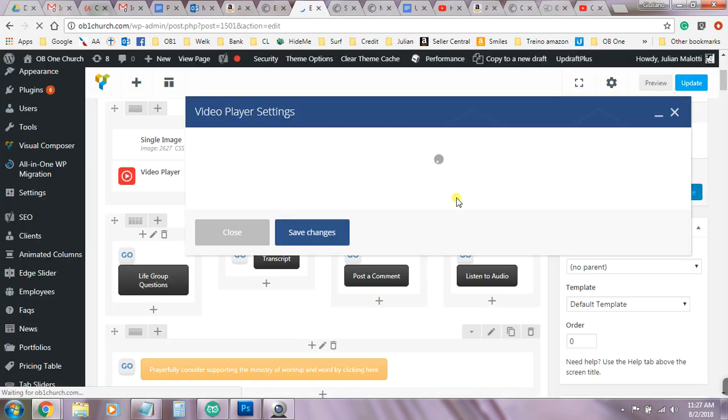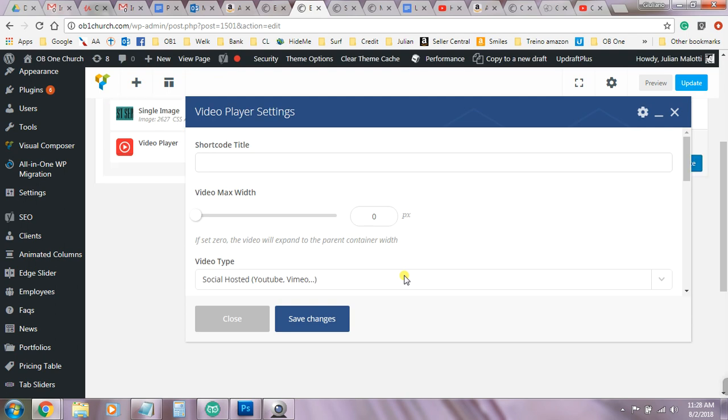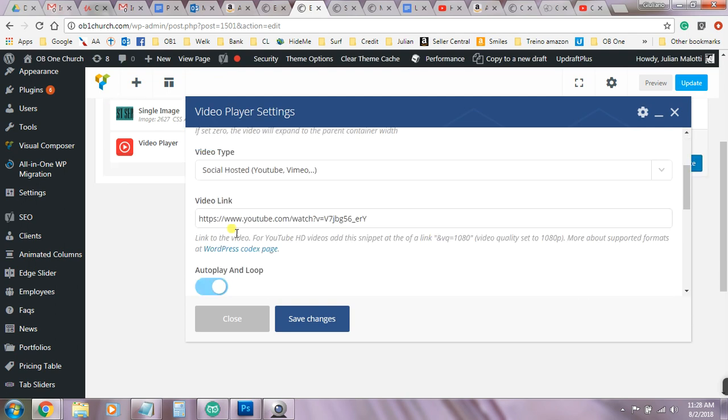And so it's still loading. And once that opens, I'll show you where you need to change and update that video. Still going, still going. Okay, so here we go. It's right here. You would only need to change these 11 digits to the latest sermon. When you do that, you have to click on save. I'm not going to do that because I'm not changing anything. This is just a sample.